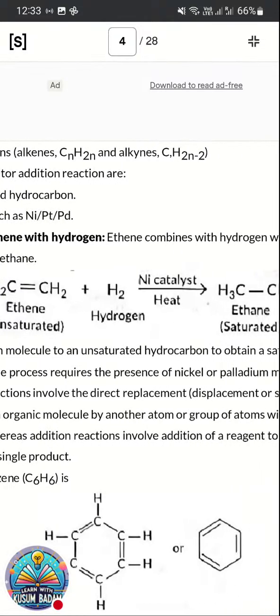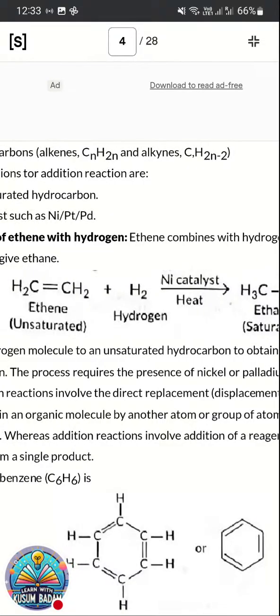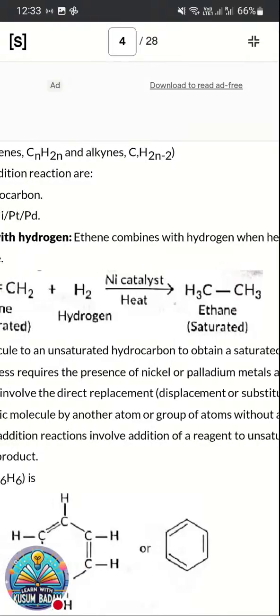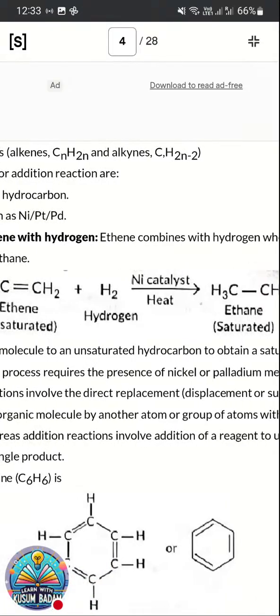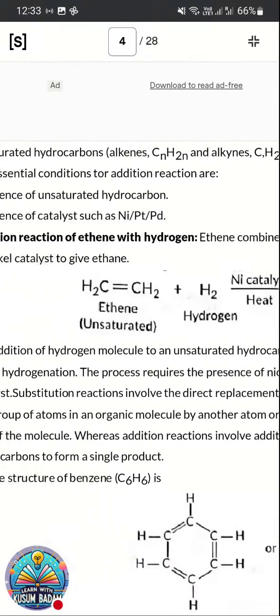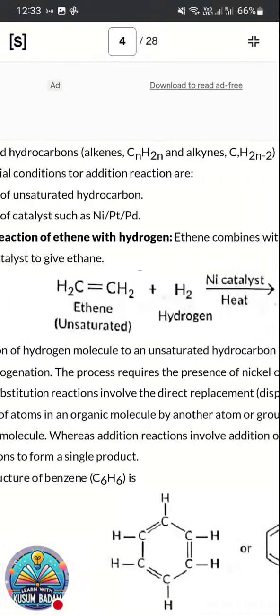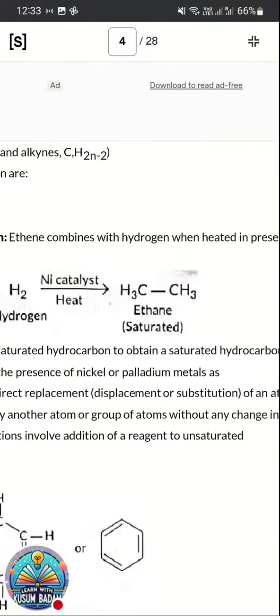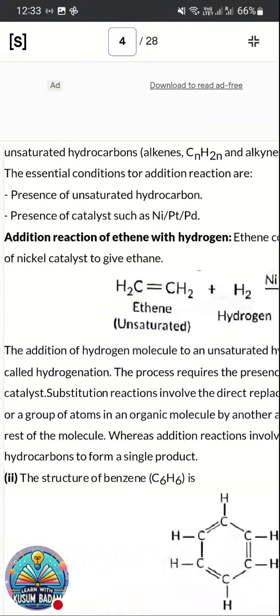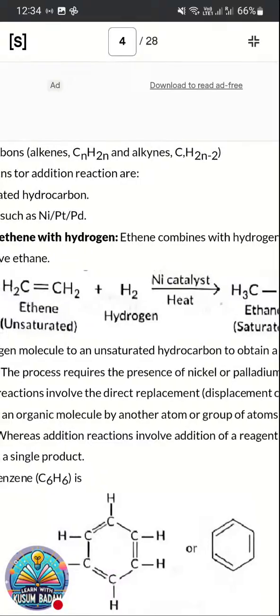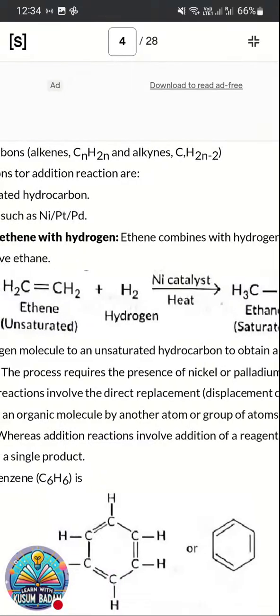Here, addition of ethene with hydrogen, this question is also very important, where ethene will add hydrogen in presence of nickel catalyst to form ethane, CH3CH3. This is also called hydrogenation, and this process is used for the conversion of vegetable oil to vegetable ghee. Addition of hydrogen molecule to an unsaturated hydrocarbon to form a saturated hydrocarbon is called hydrogenation. The process requires the presence of nickel or palladium metal.